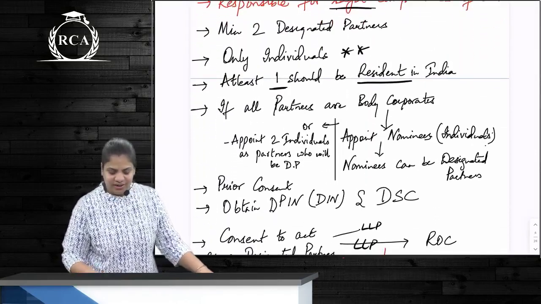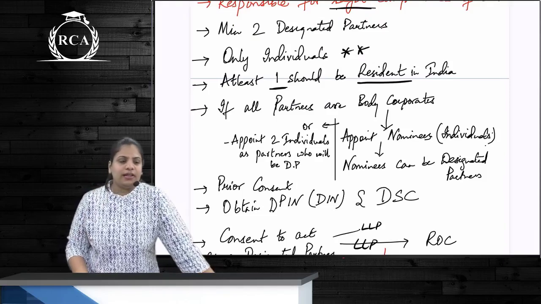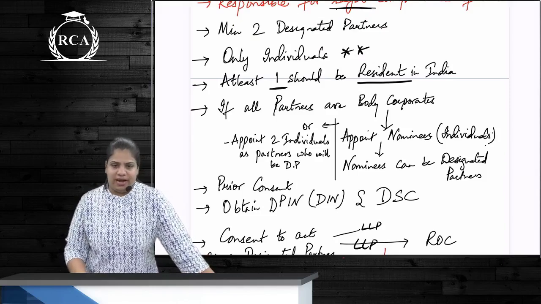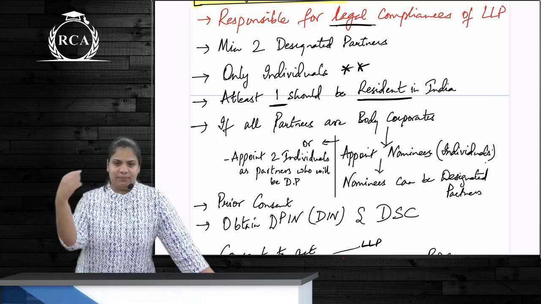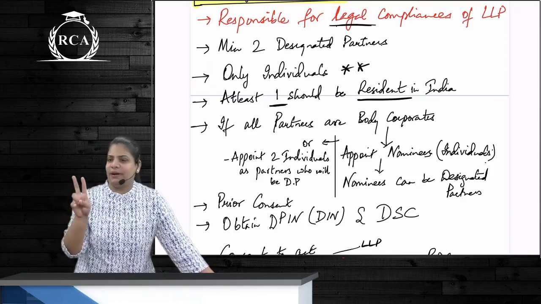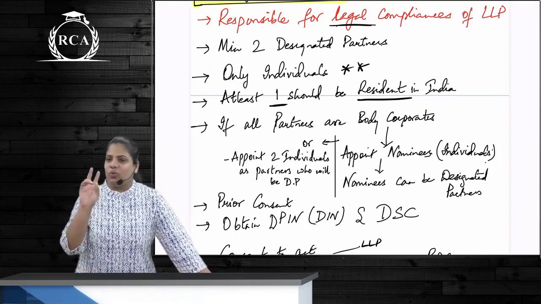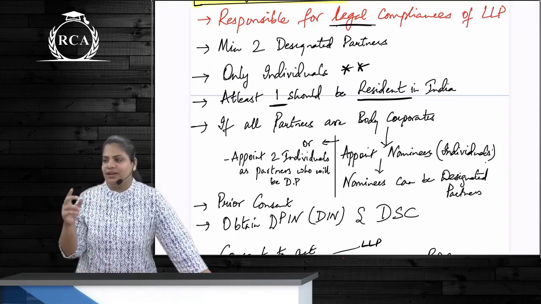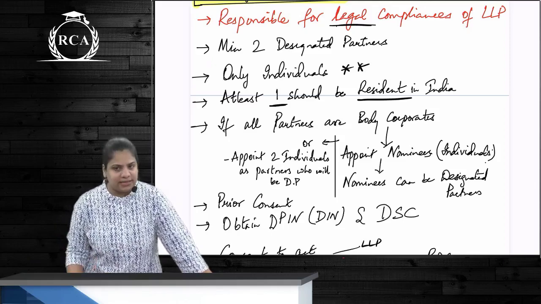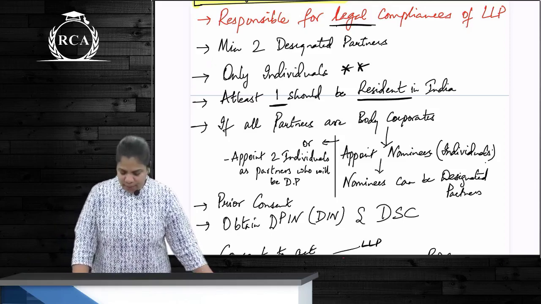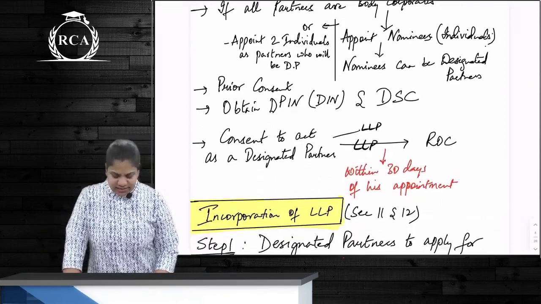Okay, just we are covering this point as well here. So if suppose all the partners are body corporates, then chalega kya वैसे? No, not directly, but we will need to have 2 persons who will be designated partners who are individuals. So 2 ways this can happen. First is take other 2 individuals who are as partners and they will be designated partners, or else appoint what? Nominees, and these nominees will then be the designated partner.